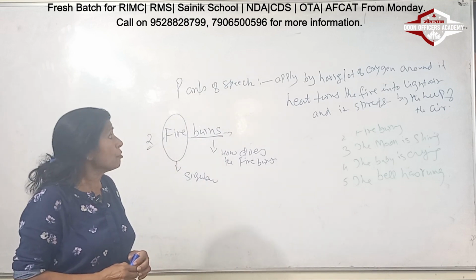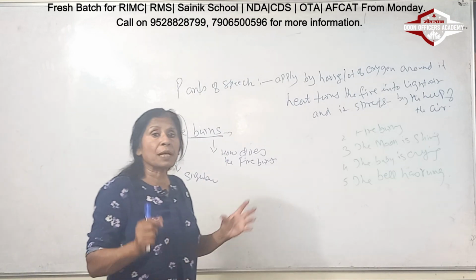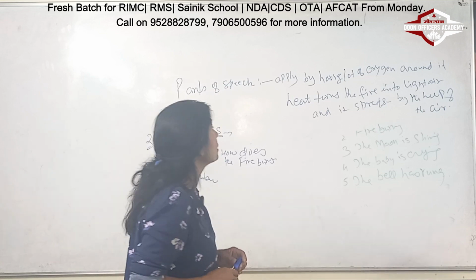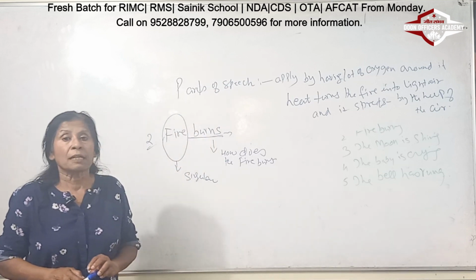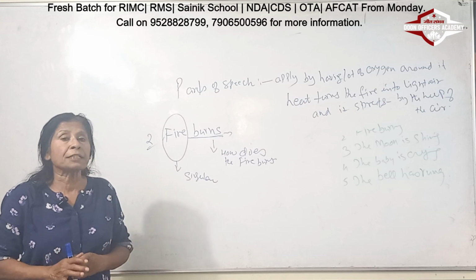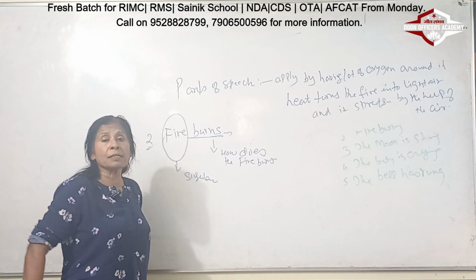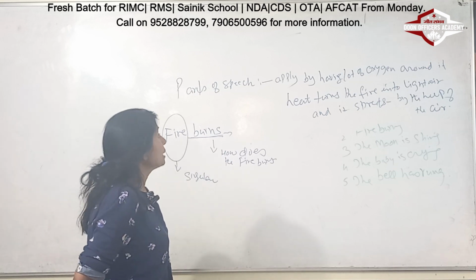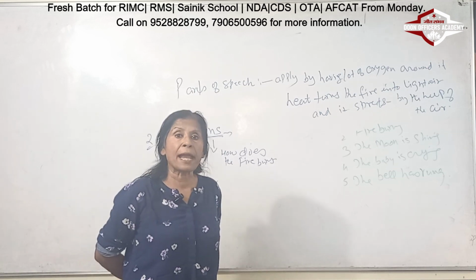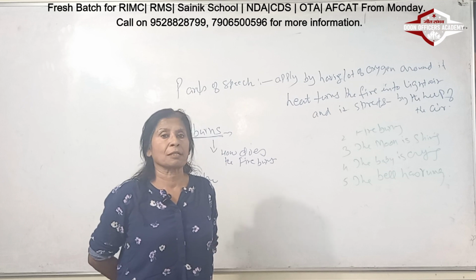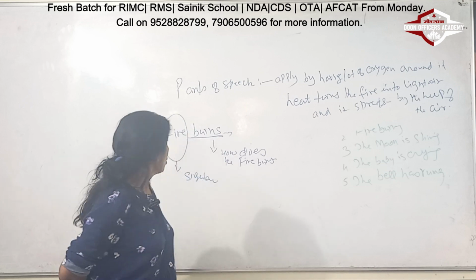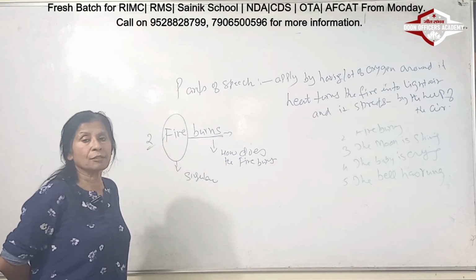So when there is a lot of oxygen around it, it helps the air to become hot. Then it becomes very light. And as soon as air is light, it begins to go up. And that is why the fire spreads. It brings flames and spreads all around it. I hope you understand why fire burns.